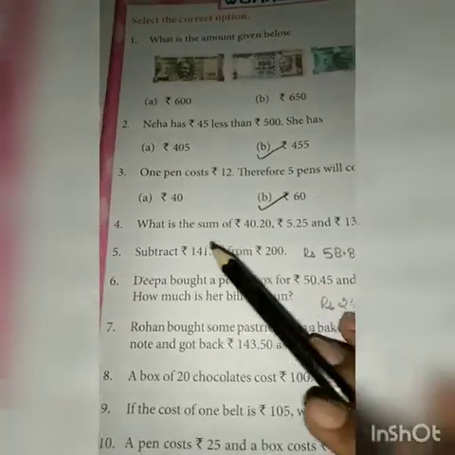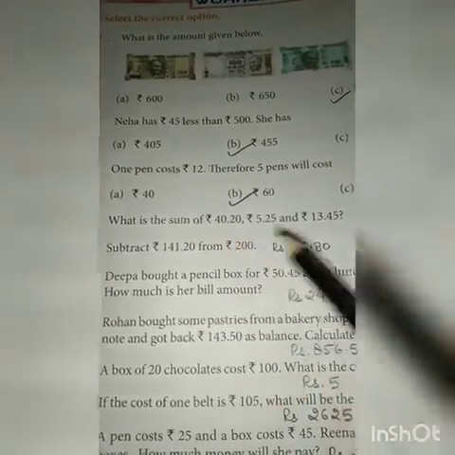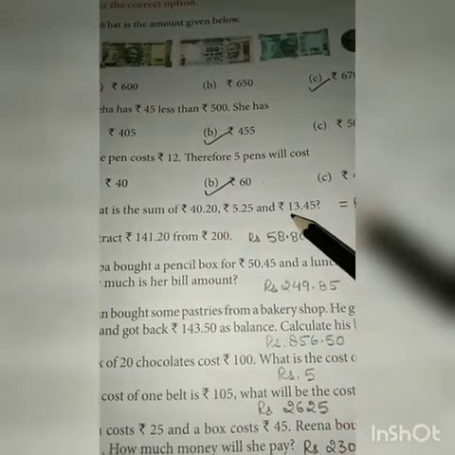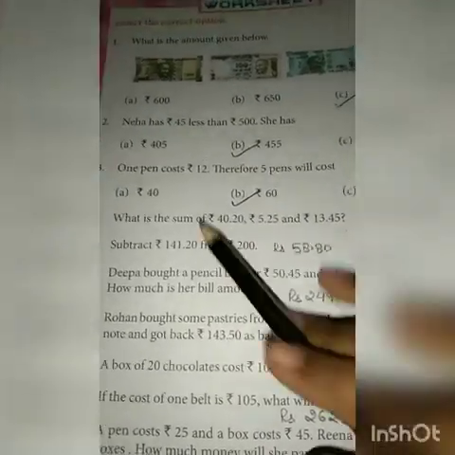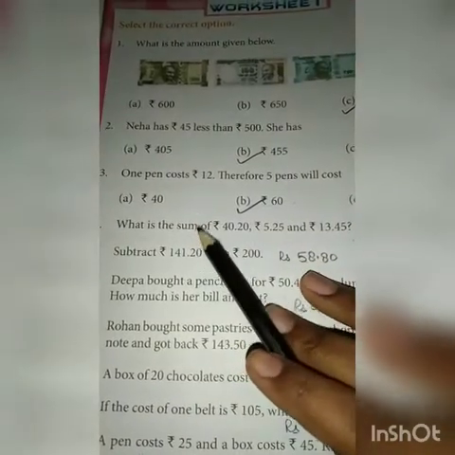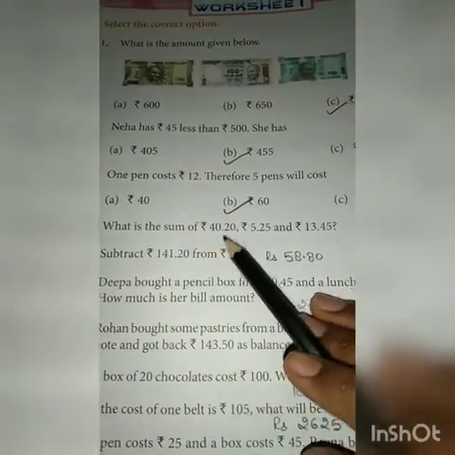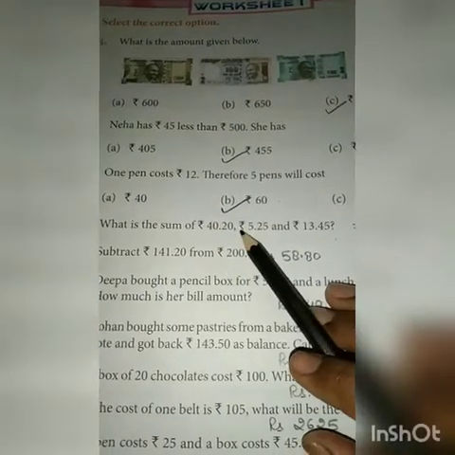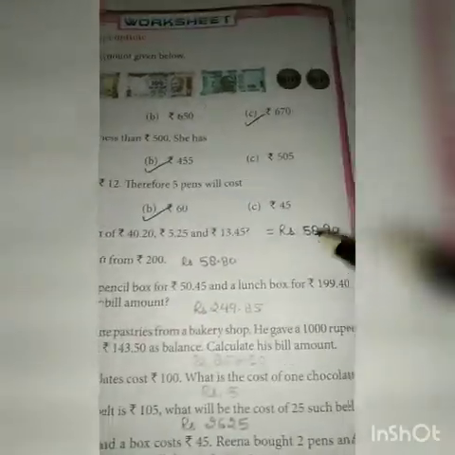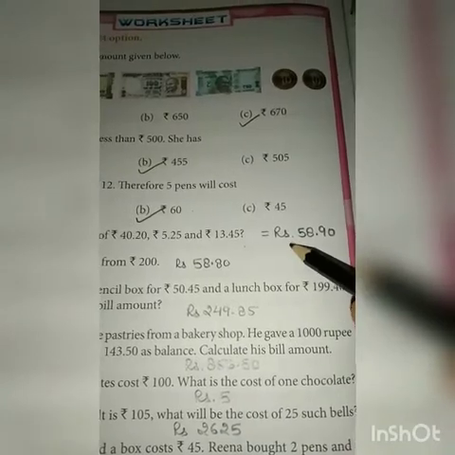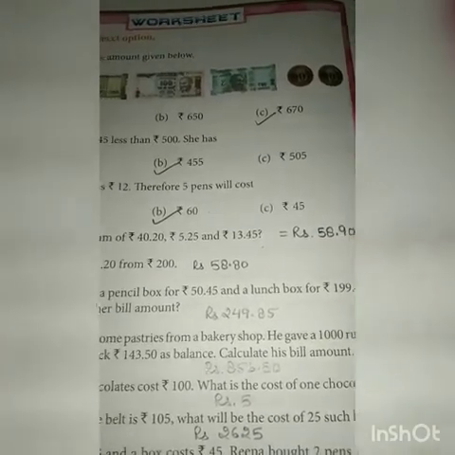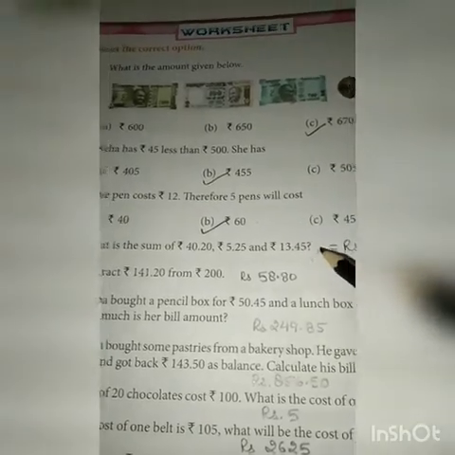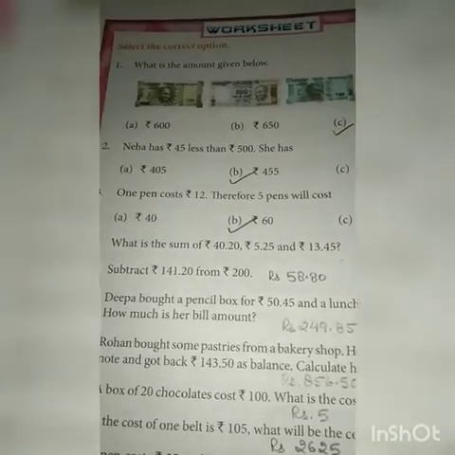So first, question 4 is, what is the sum of rupees 40 20 paise, rupees 5 25 paise and rupees 13 45 paise? So sum means, children, we have to add it. So we will first arrange it in columns of rupees and paise, then we will add it. What will be the answer? Answer will come rupees 58 90 paise. You have to do the full solution of this question. You only have to add it.